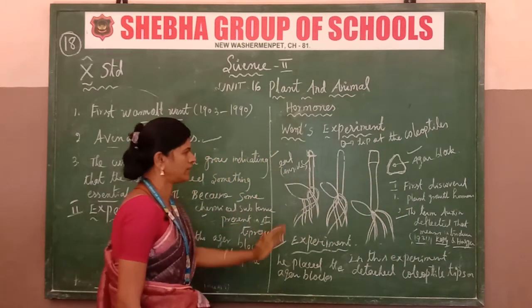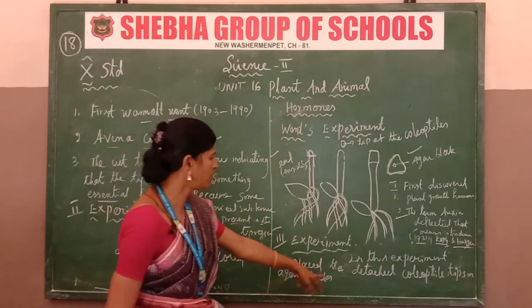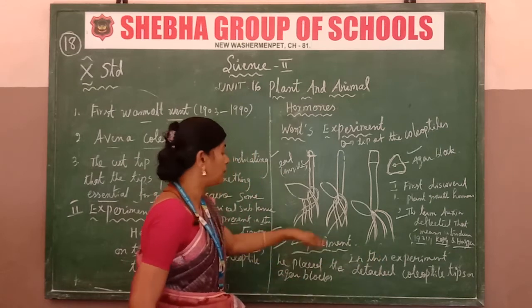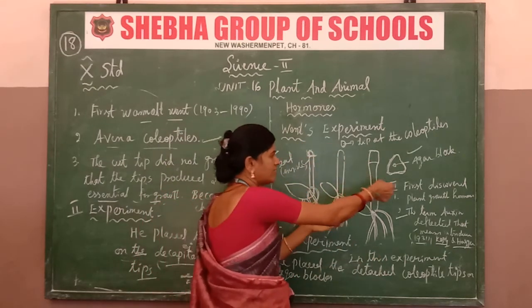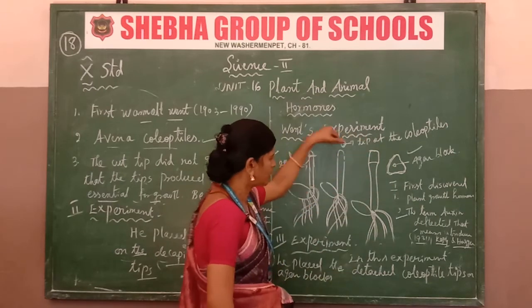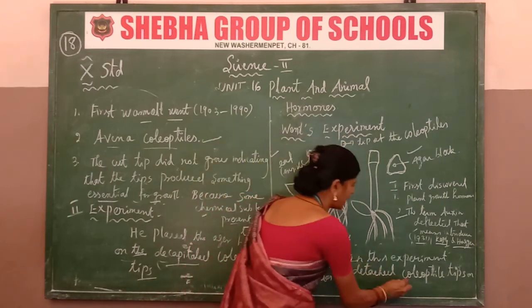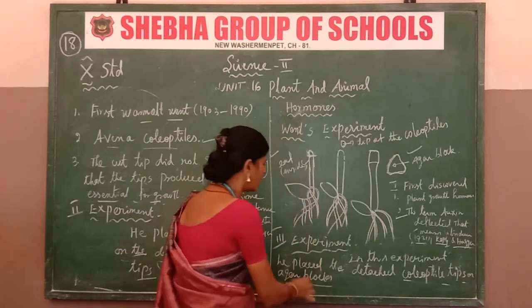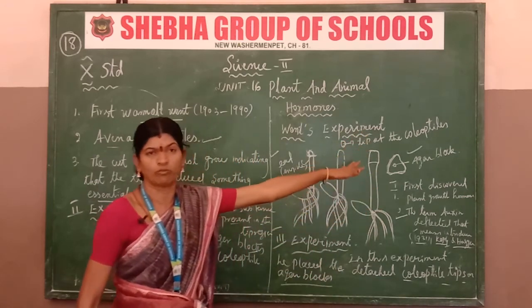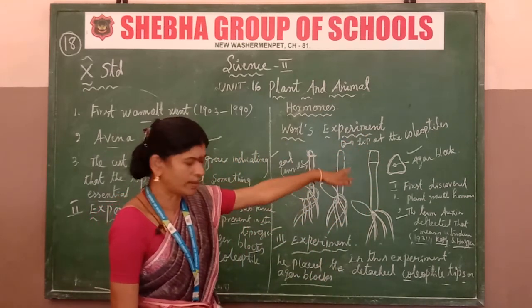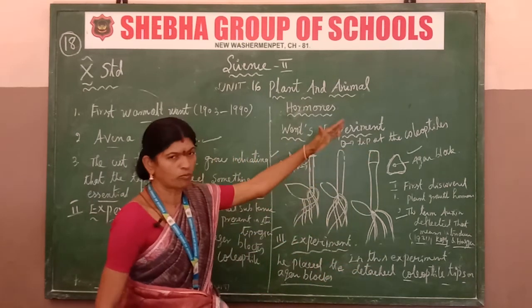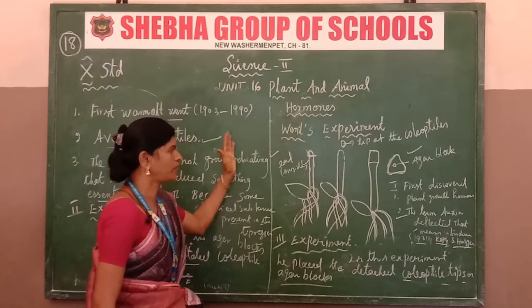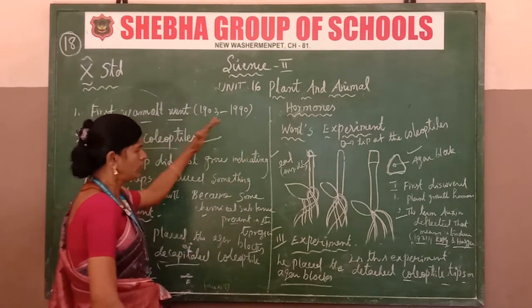Third experiment, listen carefully. In this experiment, he placed the detached tip of the coleoptile on the agar block, and the plant grew well. The tip of the coleoptile region grew well. So these three experiments led to the discovery by Went.